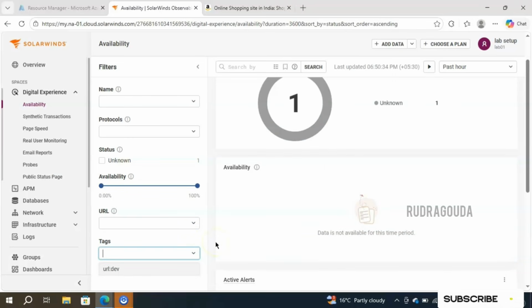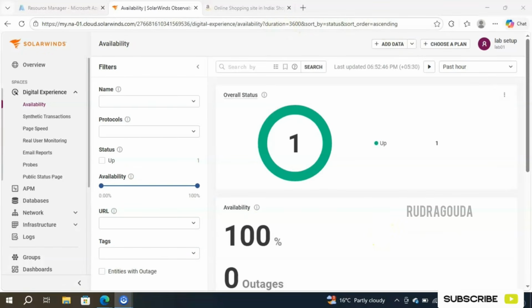That's what I'm saying. Whenever you are working in a real time environment, always prefer the tags, whatever you are configuring. It might be real user monitoring, website monitoring, Azure account monitoring, or host monitoring. Always provide the tags over there, so that whenever you are configuring the maintenance or alert, it will come into the picture. It will help you a lot, right? So let's wait for a few seconds to get this data here.